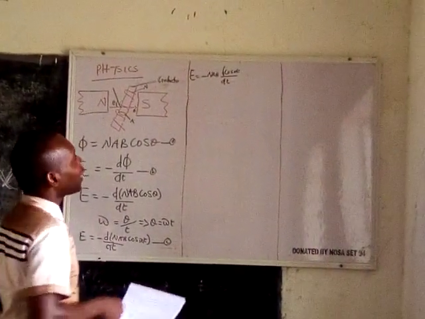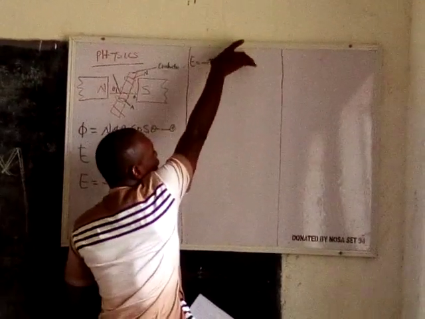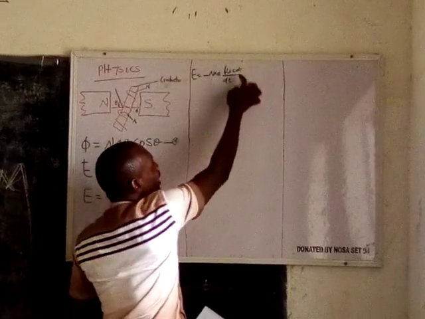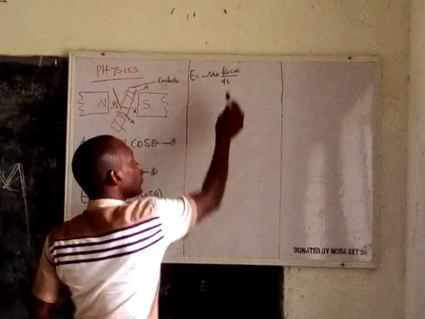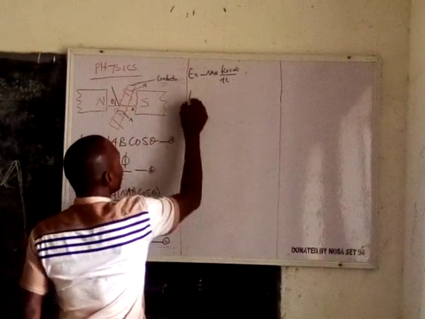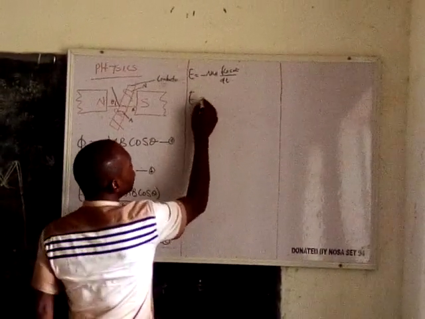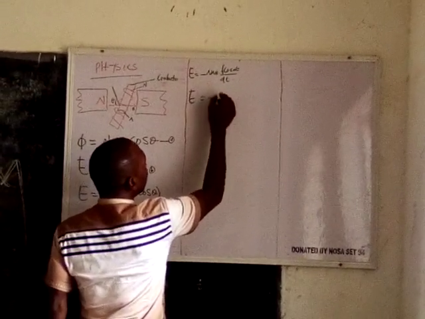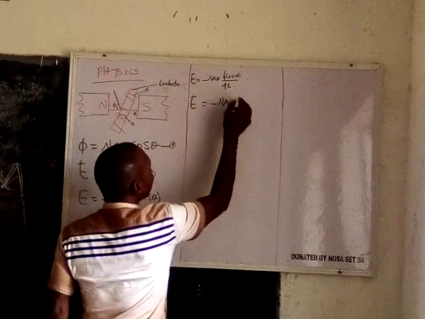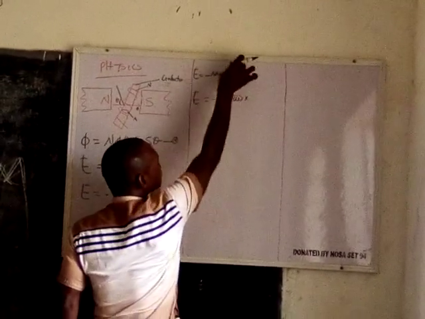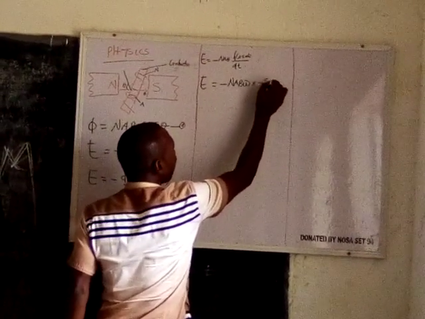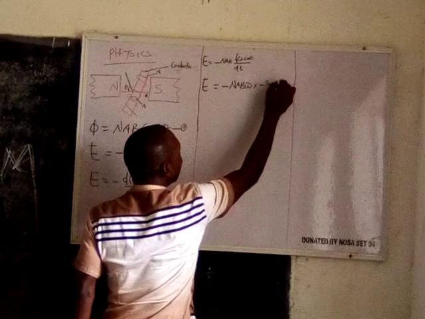So what is the differential value of cos omega t with respect to t? You know that this omega here is a constant. You bring it out here so that you will have your induced EMF equal to minus NAB omega times the differential value of cos, which is minus what? A sine. So you have minus sine omega t.